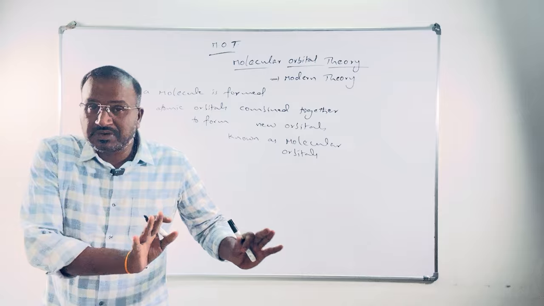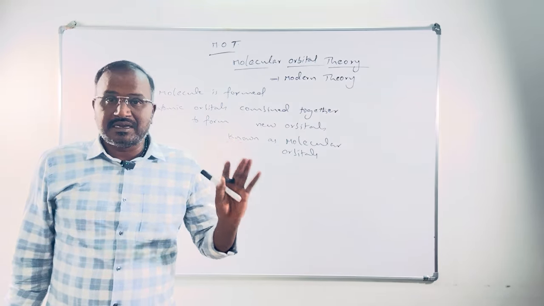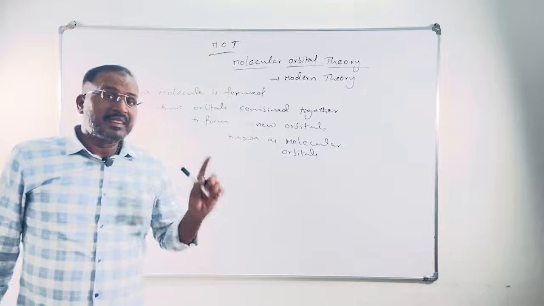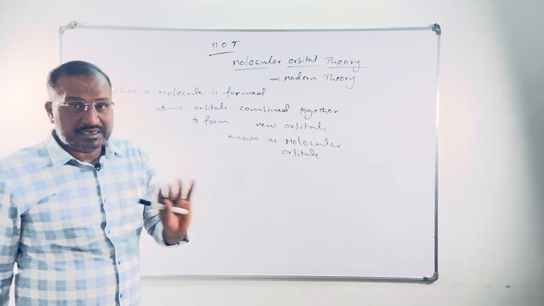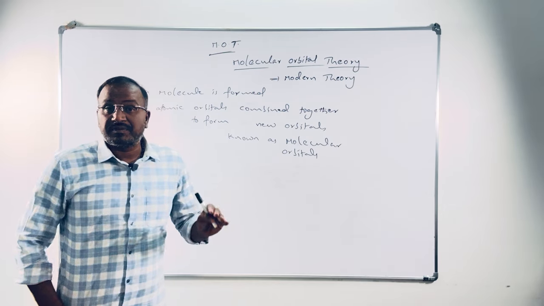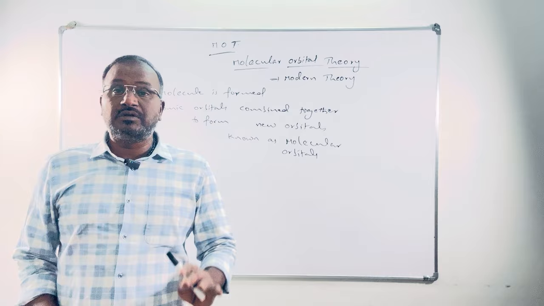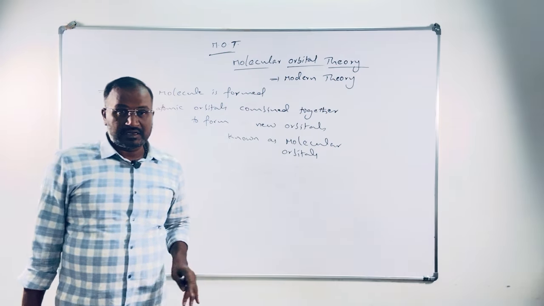If the atoms only are there, atomic orbitals like s, p, d, f are present. If the molecule is formed, no s, p, d orbitals. A new type of orbitals will be formed and will exist in the molecule. We call those orbitals molecular orbitals.